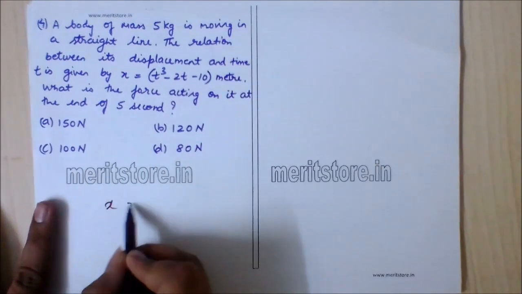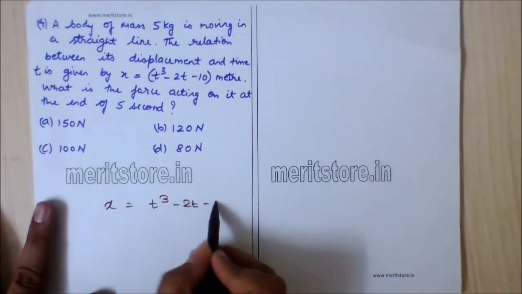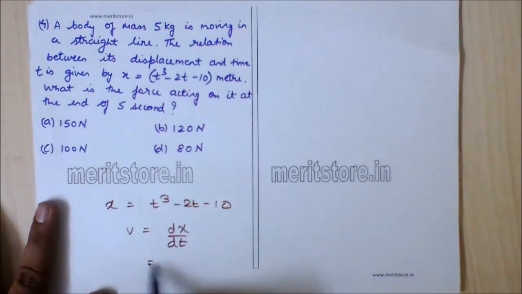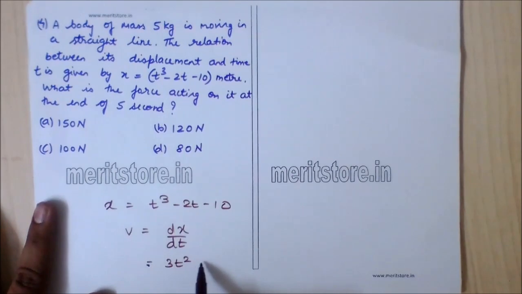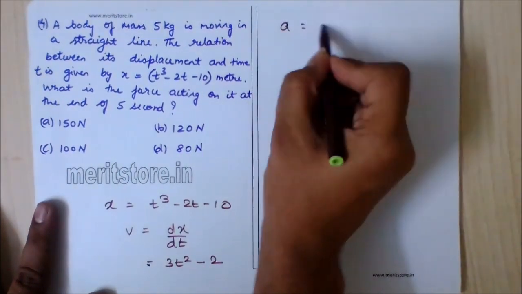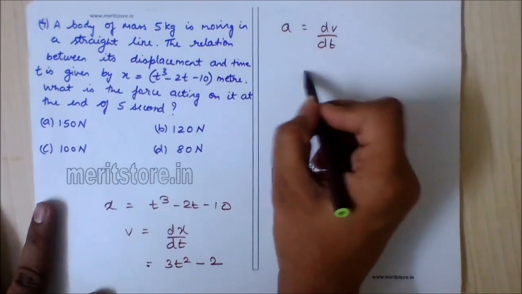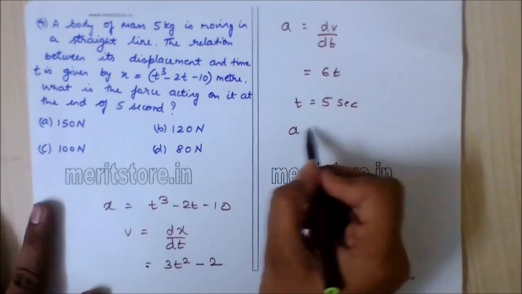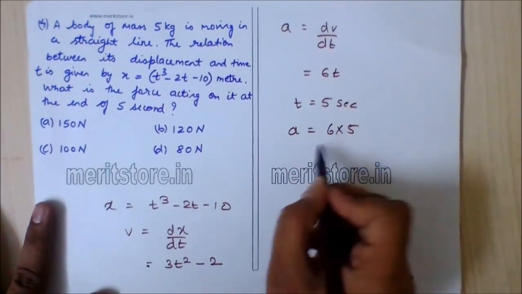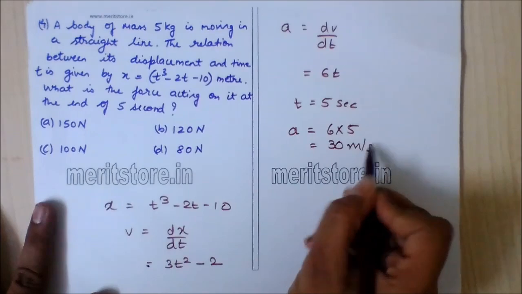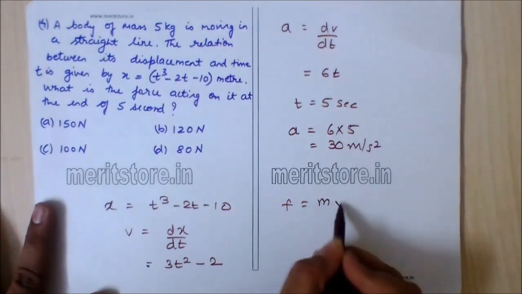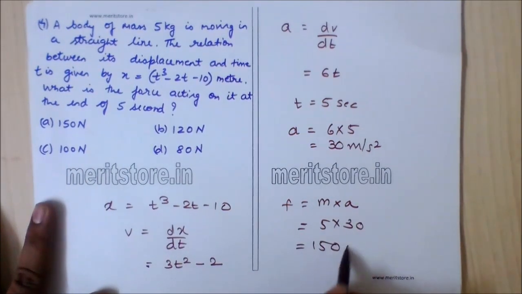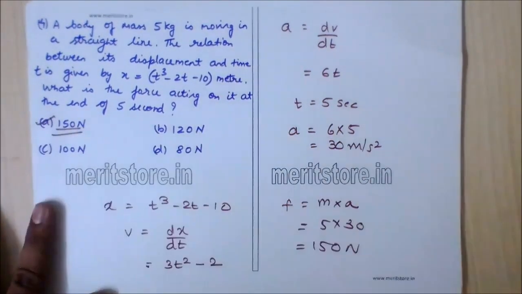Now displacement x is given by t cube minus 2t minus 10. Velocity is nothing but dx by dt, which on solving gives us 3t square minus 2. Acceleration is change in velocity upon time, which is equal to dv by dt, that is 6t. t is given as 5 seconds. So acceleration becomes 6 into 5. So acceleration is 30 meter per second square. Force is nothing but mass into acceleration, 5 into 30, which gives us 150 Newton. So option A, 150 Newton, is the correct answer.